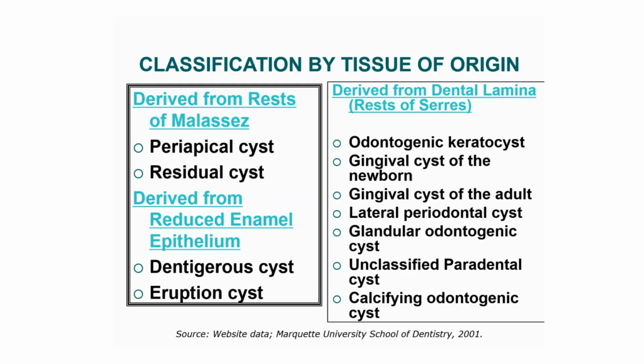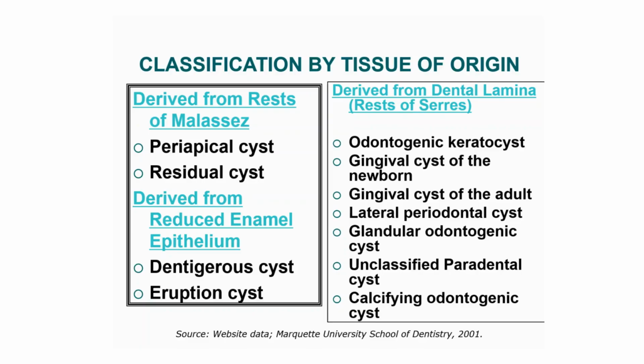So, like I had shown you in the pictures before, derived from rests of Malassez are the periapical and residual cysts. The cysts derived from reduced enamel epithelium are dentigerous cyst and eruption cyst.